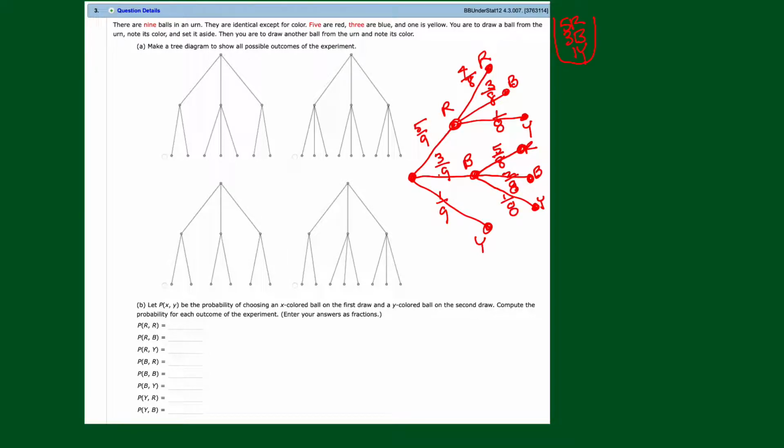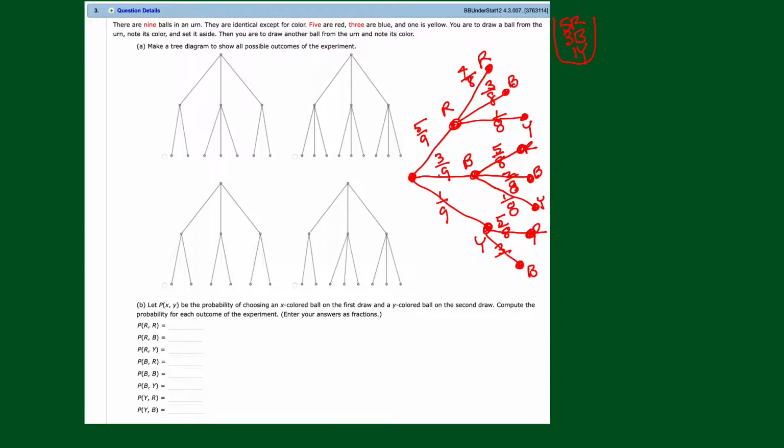But now, what about yellow? All right, so we get a yellow on the first, so now we're going to draw again. You get a yellow, you leave it out, so what's possible? You can get a red or a blue, but you can't get a yellow on the second because there's no yellows left. Probability of getting a red on that second draw: there were 5 reds, all 5 are left, but there's only 8 balls because we got a yellow on the first one and left that out. Then a blue: there were 3 blues, but there's only 8 balls left. So 3 out of 8.